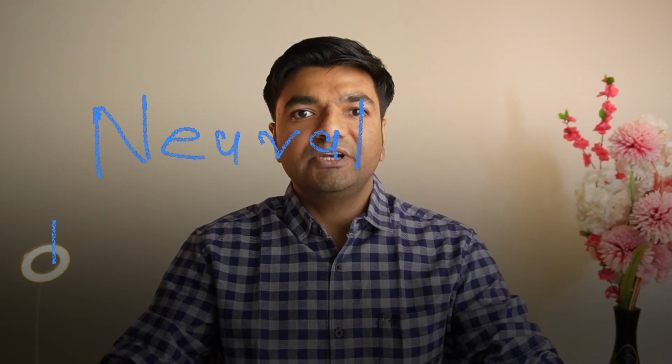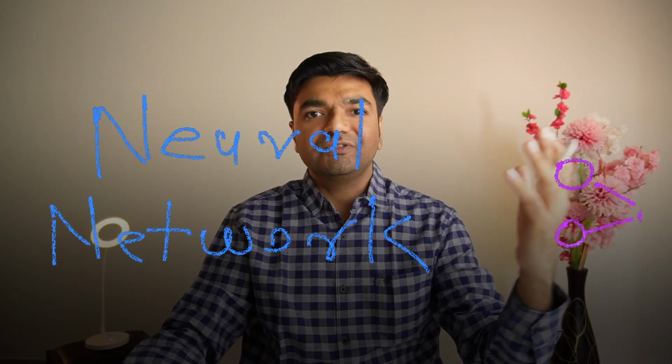IBM's supercomputer has defeated the world chess champion. Google's AI is defeating top Go players. Sony's AI has started to beat top video gamers. What does all this news show? It shows that machines have started to beat humans and they are getting smarter. All of this became possible thanks to an algorithm called a neural network. So let's have a curious talk on this algorithm.